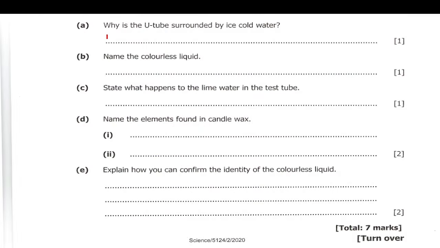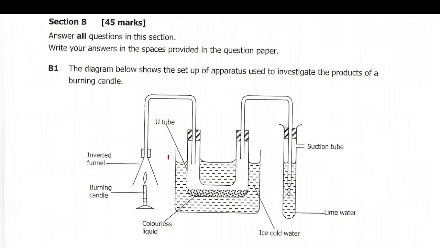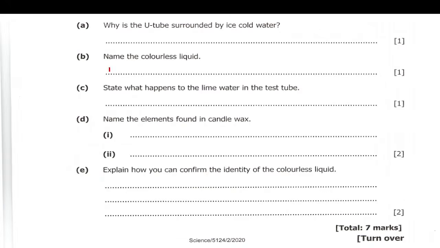So A, they are asking, why is the U-tube surrounded by ice cold water? Then B, name the colorless liquid. Then C, state what happens to the lime water in the test tube. Then D, name the elements found in candle wax. Then E, explain how you can confirm the identity of the colorless liquid. So let's start answering.